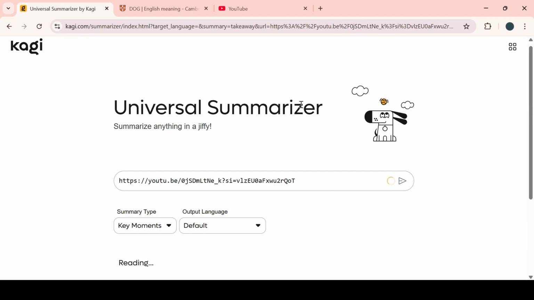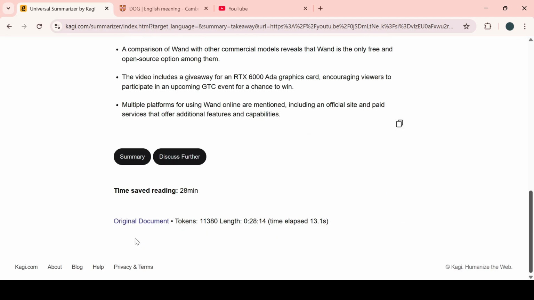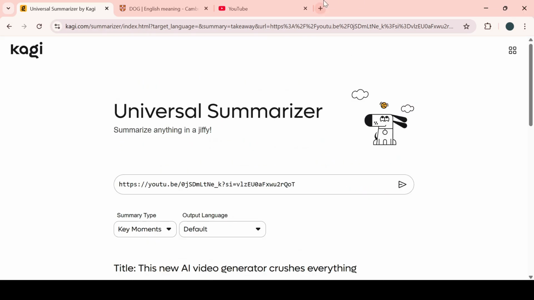What is going on in this video is summarized for us, and we don't need to watch the whole video. Just like if you are studying something, you have to watch the full video, a full lecture, and the length is 2 hours, 10 hours. So you just need the summary, which takes less time. Here is the thing, save your time. You have to watch the video 28, so we have saved our time. And the token also, you can see here the labs. It is a fantastic thing I wanted to show you.